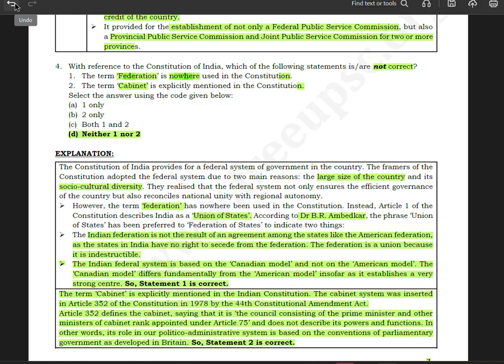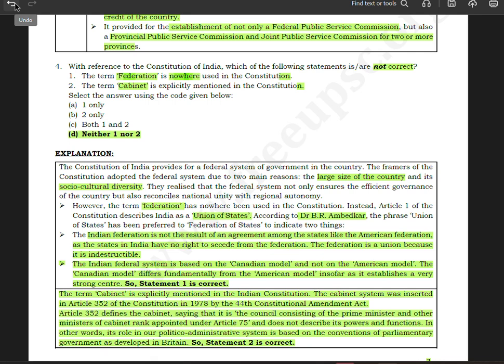The federation is a union because it is indestructible. The Indian federal system is based on the Canadian model and not on the American model. The Canadian model differs fundamentally from the American model insofar as it establishes a very strong center.